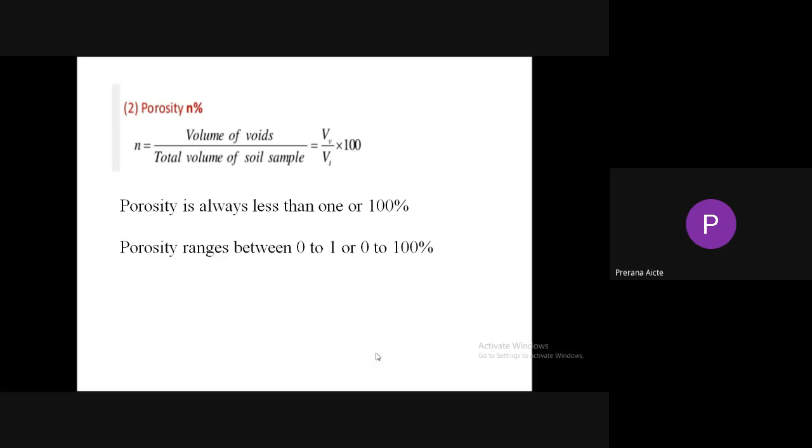Coming to the next definition, porosity. It is the ratio of volume of voids to total volume of soil sample, multiplied by 100%. Porosity is always less than 1 or 100%. It is a true statement because volume of voids is a part of total volume. Total volume equals volume of voids plus volume of solids. So volume of voids is part of total volume, hence it is always less than 1 or 100%. So porosity ranges between 0 to 1, or 0 to 100%. In fractions 0 to 1, in percentage 0 to 100%.